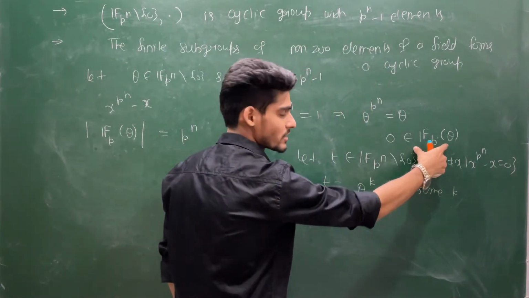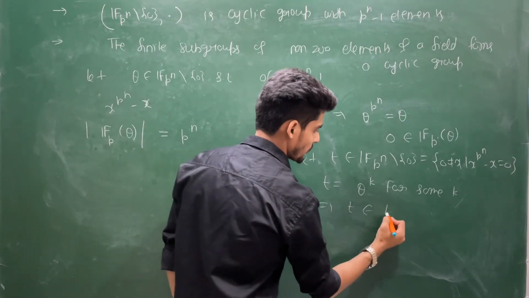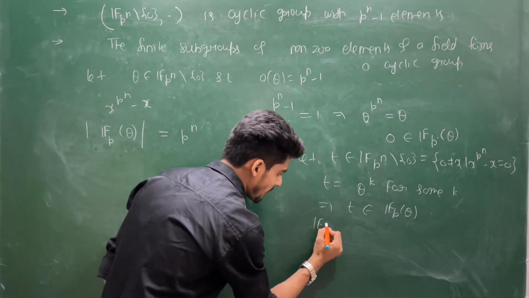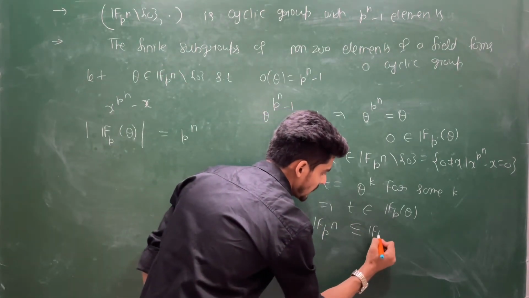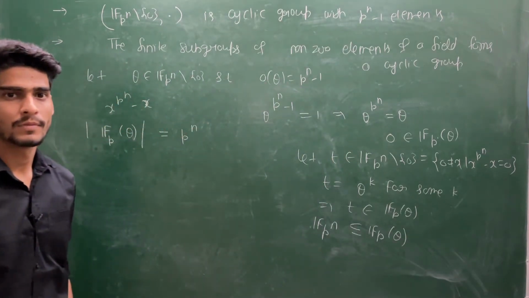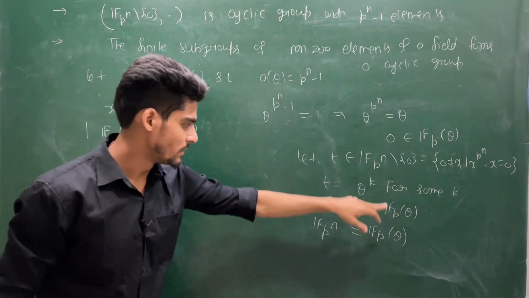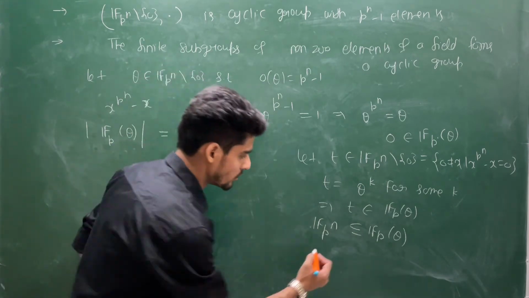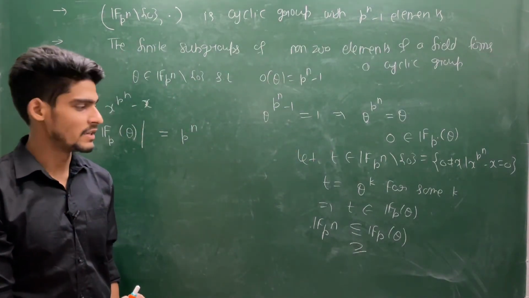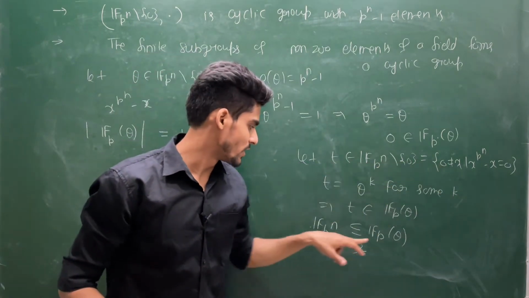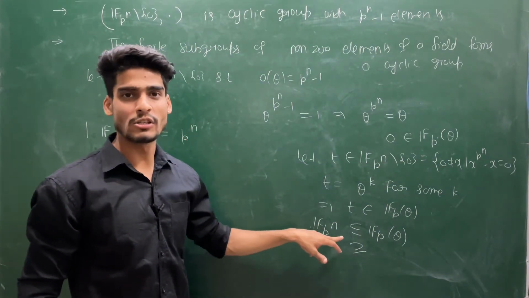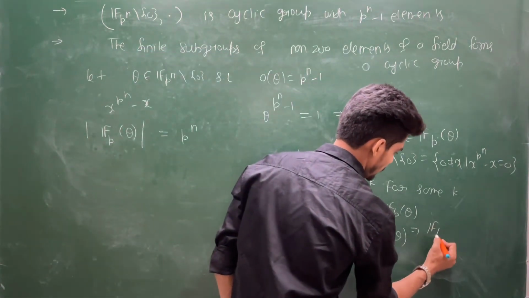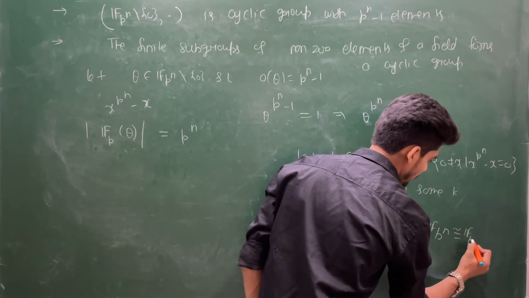But theta is inside this structure, so this will force theta to belong to this Fp(theta). That means the capital Fpn is contained in Fp(theta). But theta being a root of this equation, this is inside Fpn, and Fpn is containing Fp(theta). So this side inclusion is straightforward, because theta is a root of this equation, so theta must be a member of this, because there is a unique field up to isomorphism. So this will force this Fpn you have created to be isomorphic to this Fp(theta).